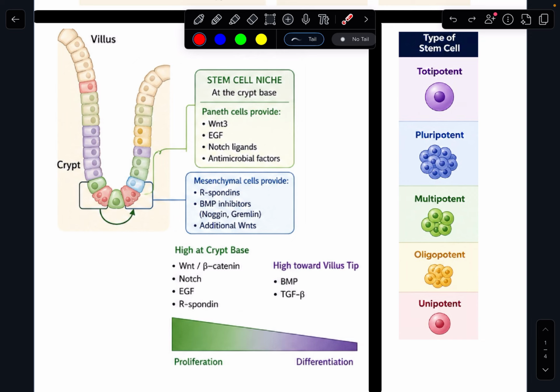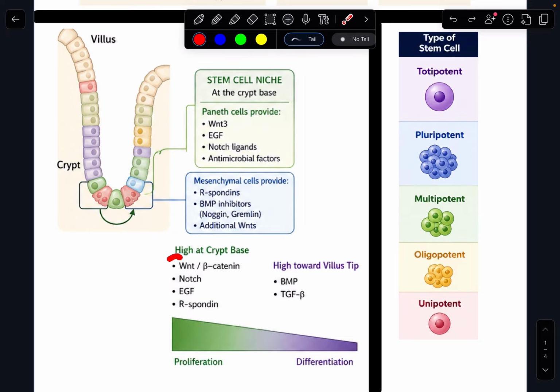And then as you move further upwards into these villi, there's a signaling environment that's more associated with differentiation. And differentiation means that those cells are becoming specialized. So they're becoming enterocytes, they're becoming enteroendocrine cells, and then they can't really become anything else. They're stuck to that fate in terms of the type of cell that they're going to be.